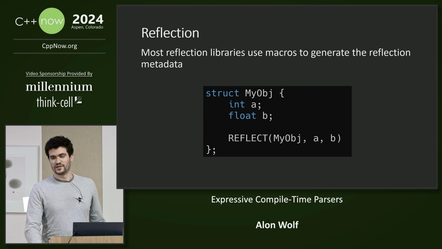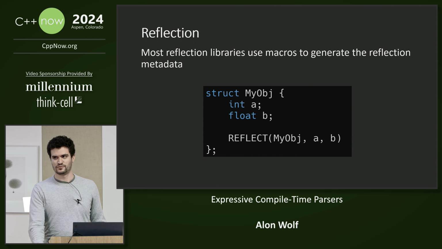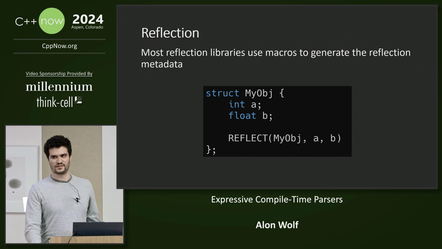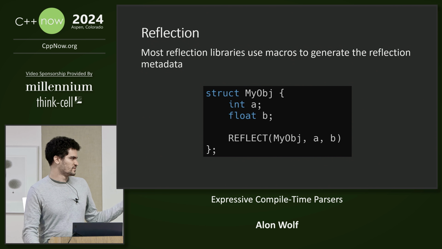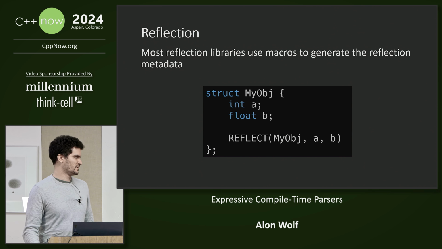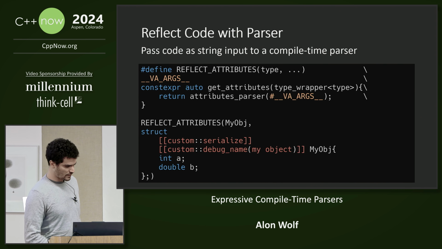An approach that many of the reflection libraries take is to use a preprocessor macro to generate the reflection metadata. So, for example, by using the RCPP library, you can use the reflect macro to reflect all the members of a class if you write it inside of it, or you can also write it outside of a class to reflect just the public ones.